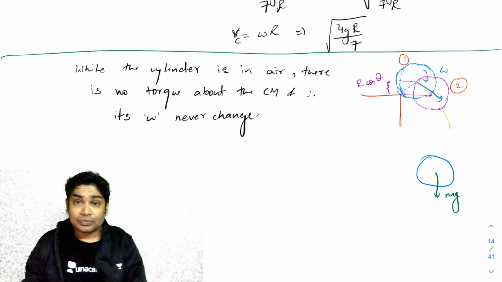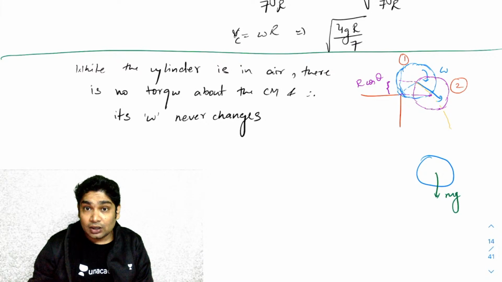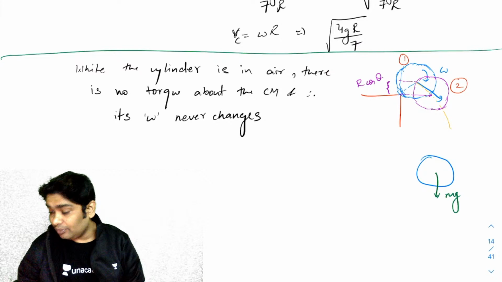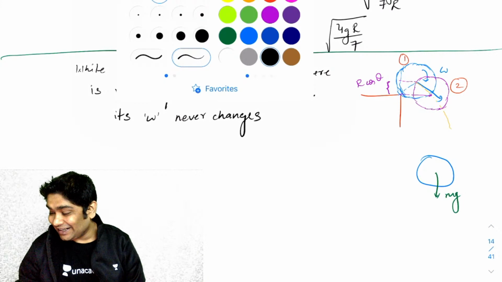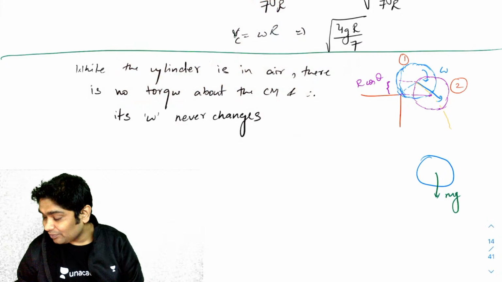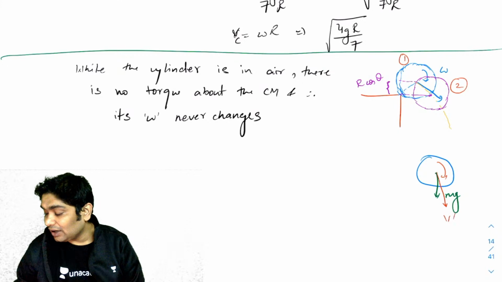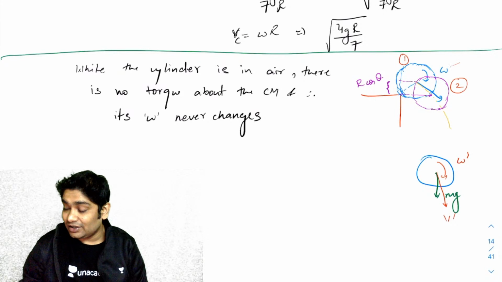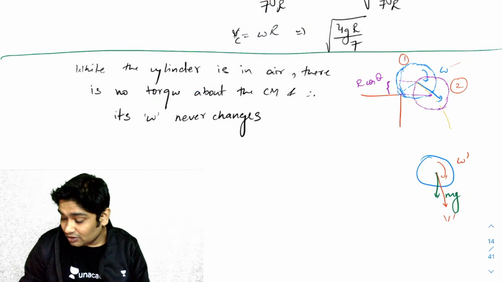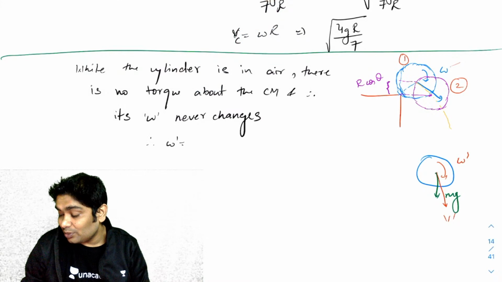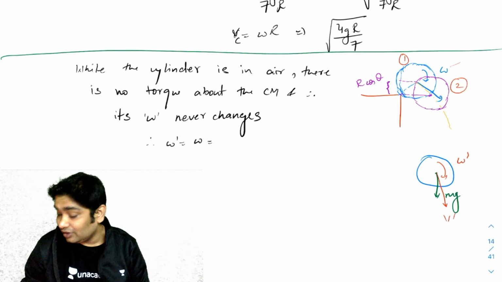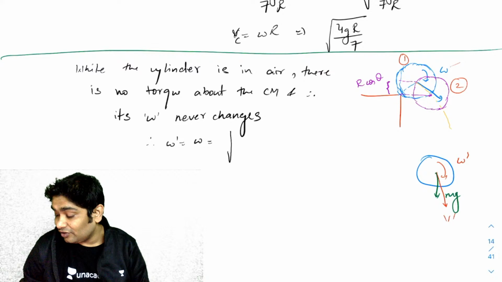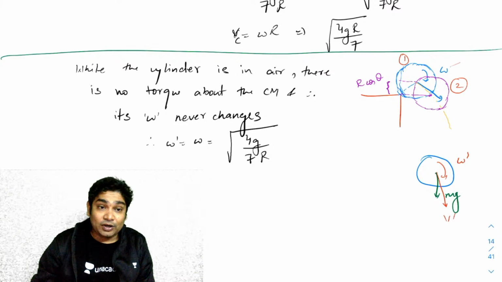So at position 2, let's imagine that the velocity of the CM has become some v dash and the omega has become some omega dash. I can say omega dash is equal to the same omega which it had initially. Therefore, omega dash equals omega, which we calculated in the above equation as root of 4g over 7r. Okay, so omega I've already got.